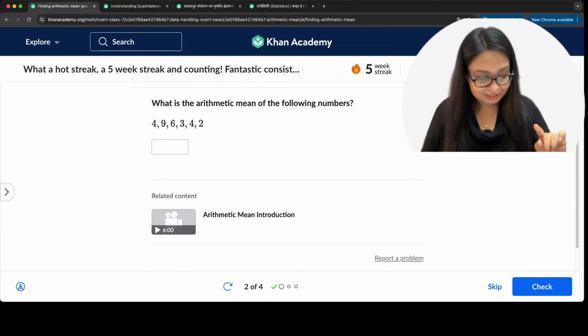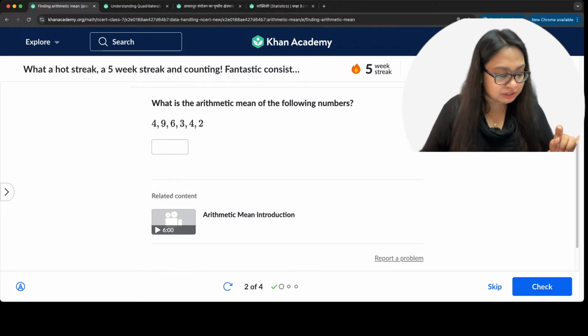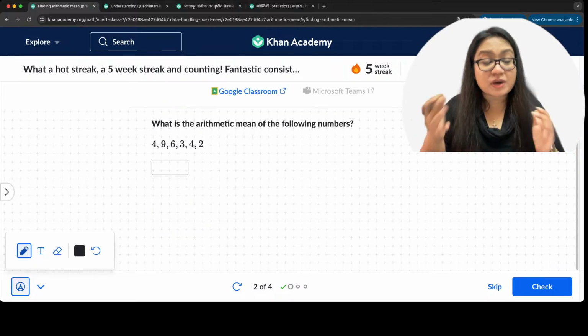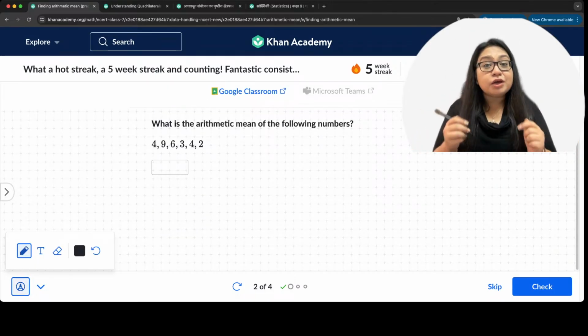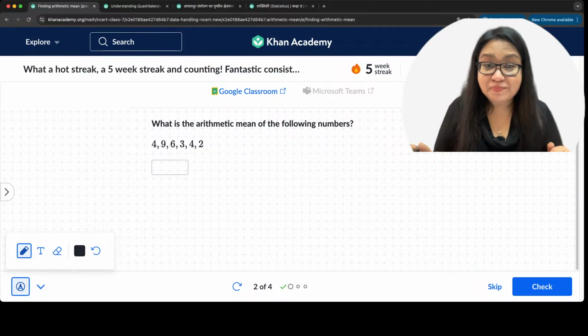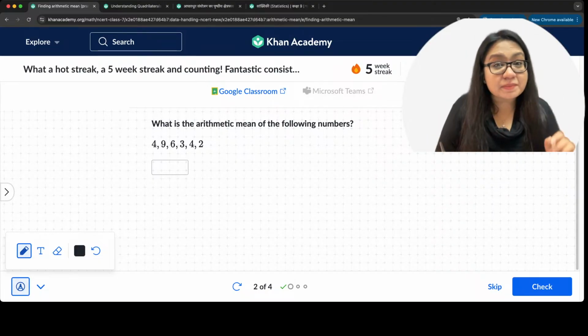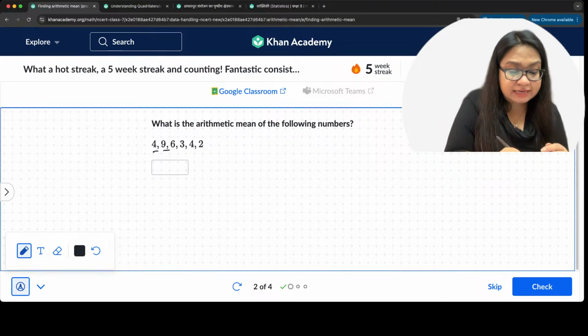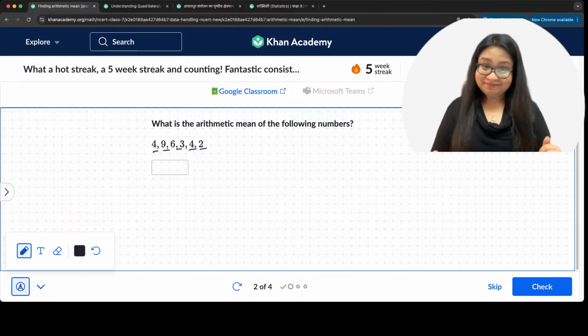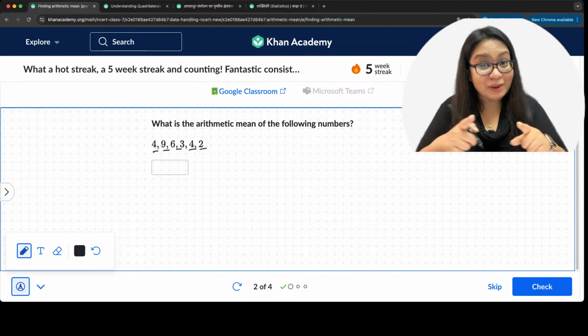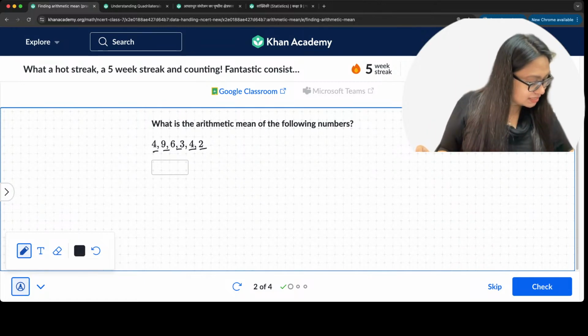Next question. Here we go. Here's the next question. Simple one. Again, what is the arithmetic mean of the following numbers? Come on, quickly tell me what your answers are. What is the arithmetic mean of the following numbers? 4, 9, 6, 3, 4, 2. Yes? Okay, quickly, come on. What is the answer we're getting here?